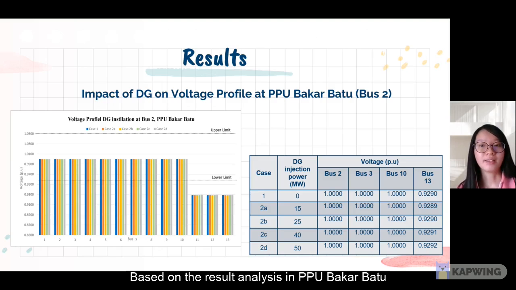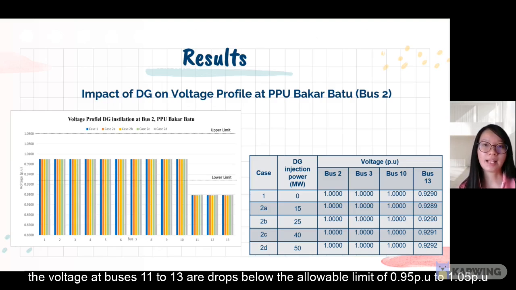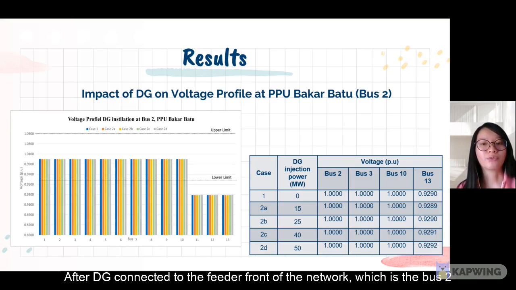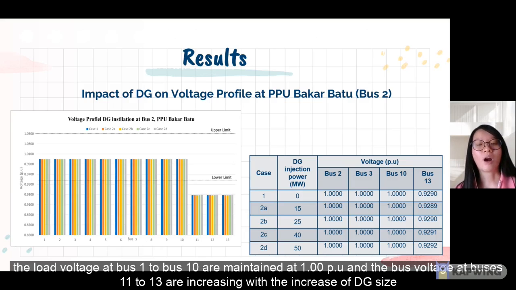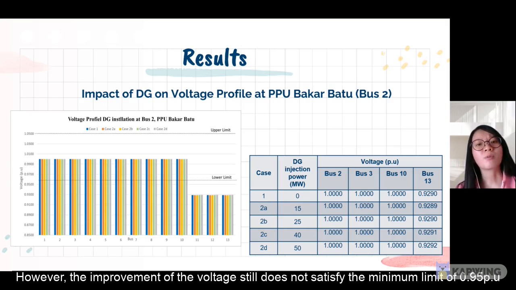Based on the result analysis in PPU Bakar Batu, in a normal distribution network system, the voltages at buses 11 to 13 drop below the allowable limit of 0.95 to 1.05 per unit. After the DG is connected to the feeder front of the network, which is bus 2, the load voltage at bus 1 to bus 10 is maintained at 1.0 per unit and the bus voltage at buses 11 to 13 increases with the increase of the DG size. However, the improvement is still not satisfying the minimum limit of 0.95 per unit.